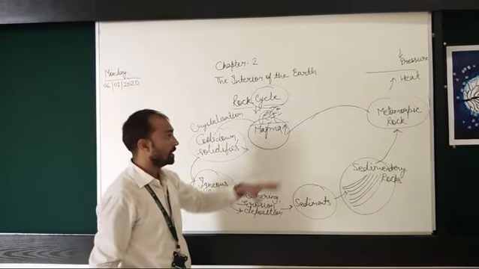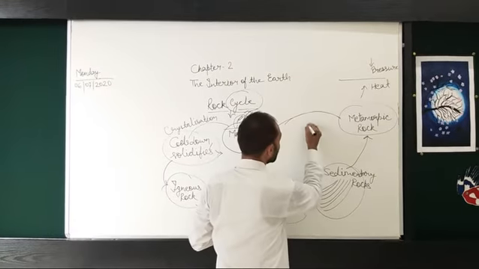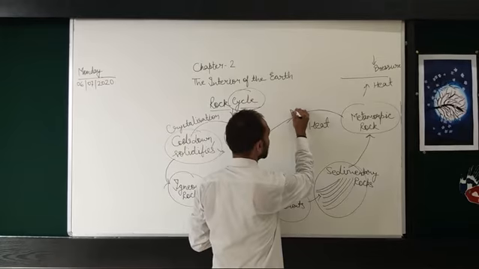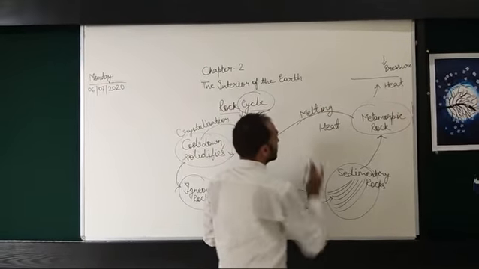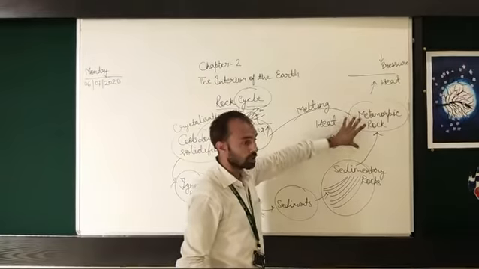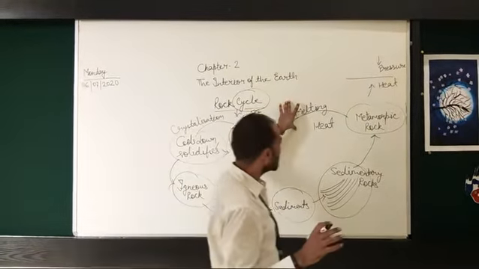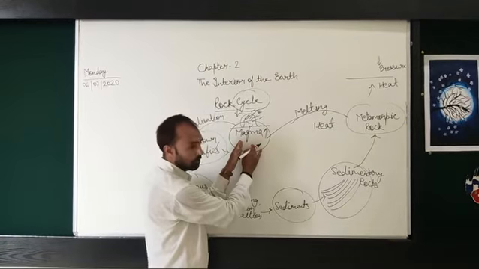Because of this extreme heat there is a process of melting. That metamorphic rock melts because of the extreme heat, and it gets converted into magma.